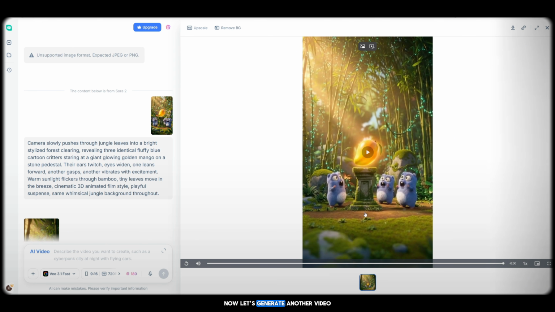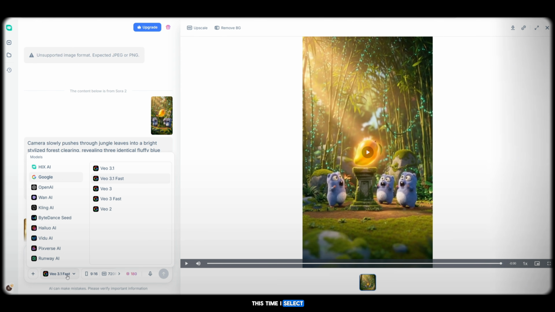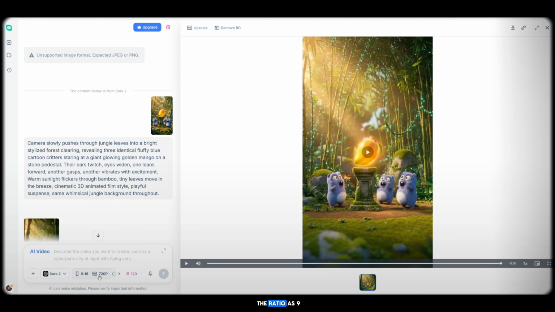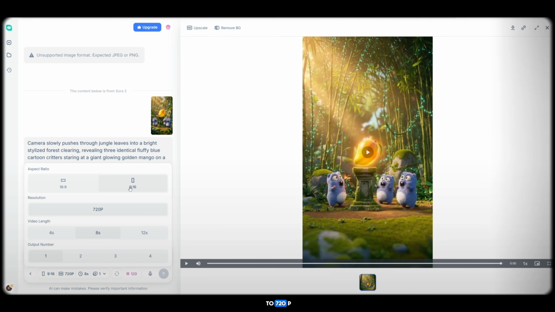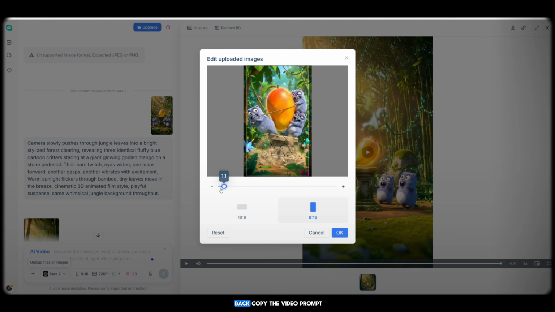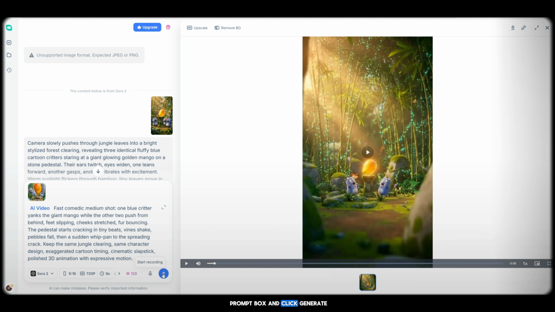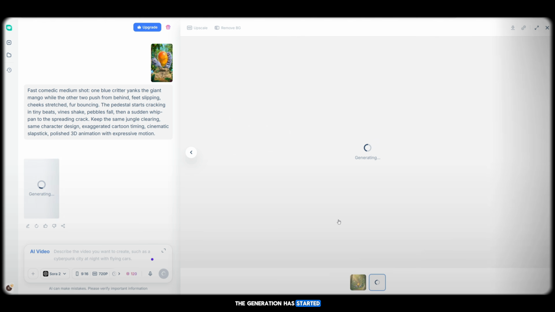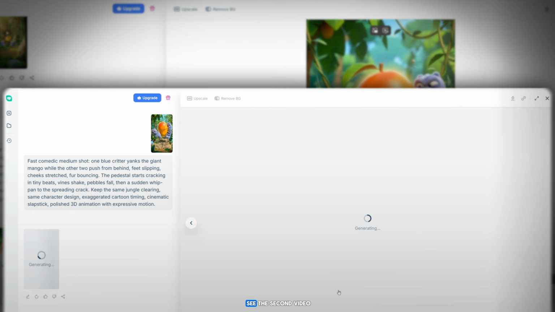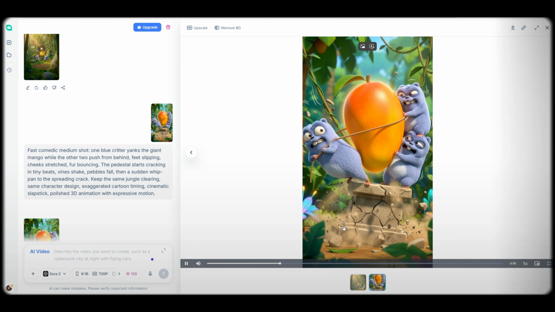Now let's generate another video. This time I select OpenAI Sora 2. After that, I choose the ratio as 9:16 and set the resolution to 720p. Then I upload the next image. After that, I go back, copy the video prompt, paste it into the prompt box, and click Generate. The generation has started, and within about a minute, the video will be ready. Now, as you can see, the second video is ready, and it looks super amazing and very professional.